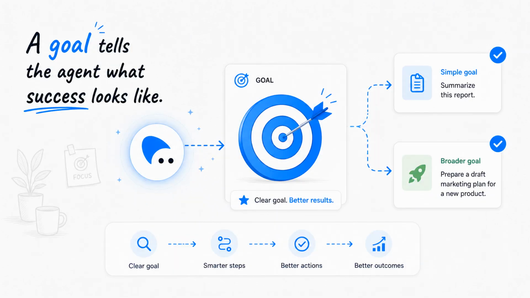A goal tells the agent what success looks like. The goal can be simple, like "summarize this report." It can also be broader, like "prepare a draft marketing plan for a new product." The clearer the goal, the easier it is for the agent to choose useful steps.